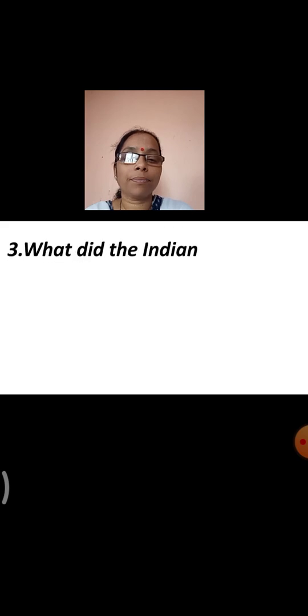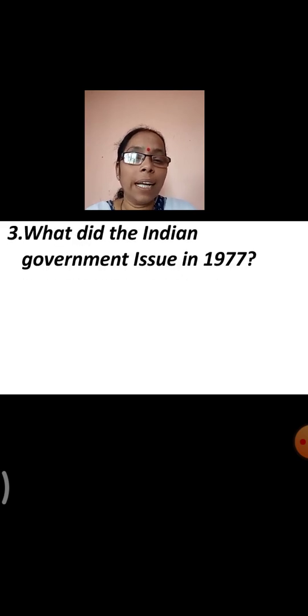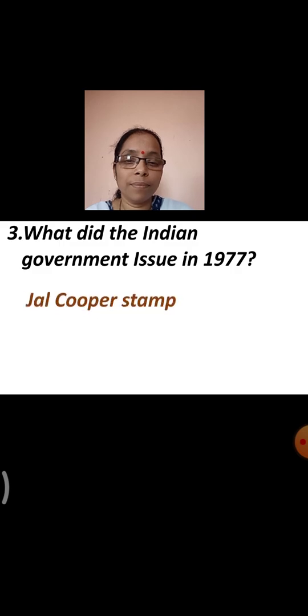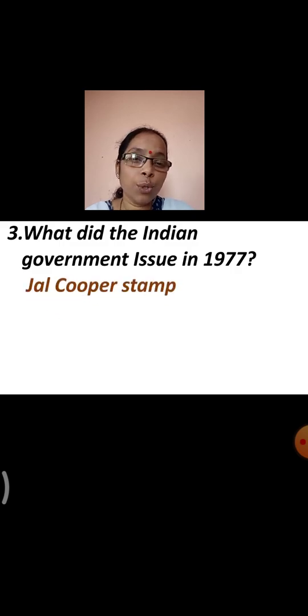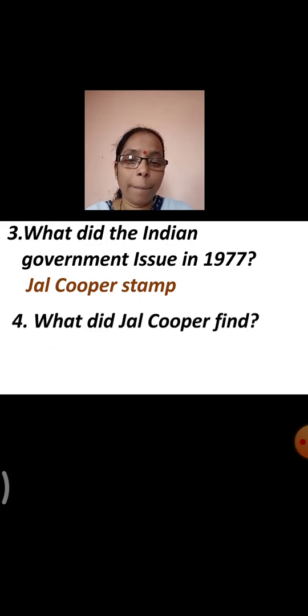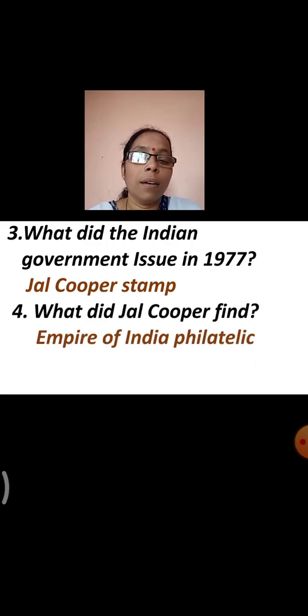Next, what did the Indian government issue in 1977? Yes, it issued the Jal Cooper stamp. What did Jal Cooper found? He founded the Empire of India Philatelic Society.